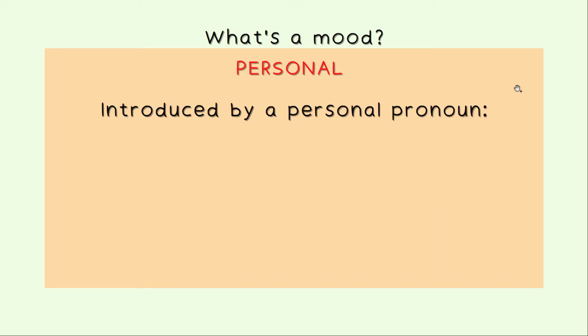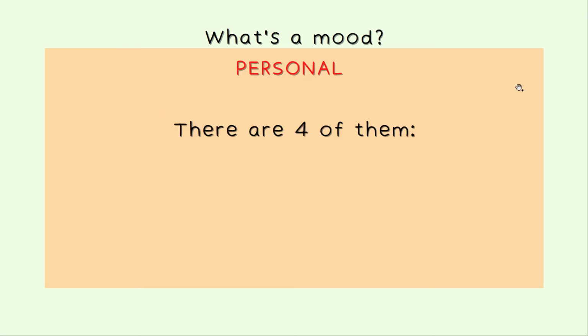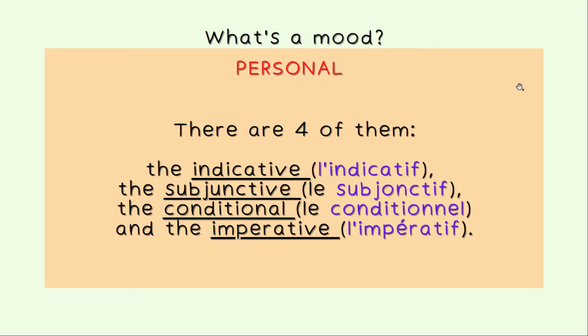Personal moods are introduced by a personal pronoun. So, je, tu, il, elle, on, nous, vous, ils, and elles. So basically, you're going to conjugate the verb within those moods with a personal pronoun. And there are 4 of those personal moods, which are the indicative, l'indicatif en français, the subjunctive, le subjonctif, the conditional, le conditionnel, and the imperative, l'impératif. So there are 4 personal moods in French.